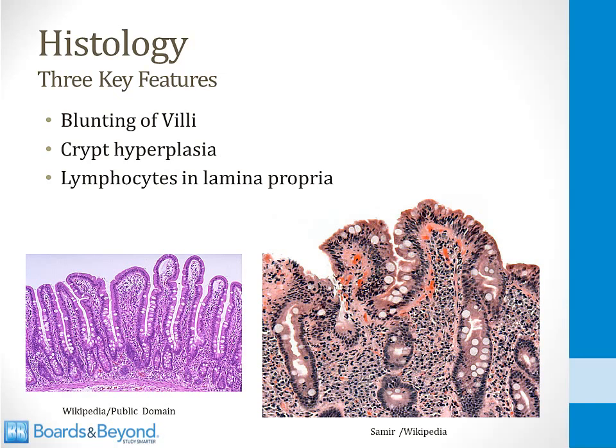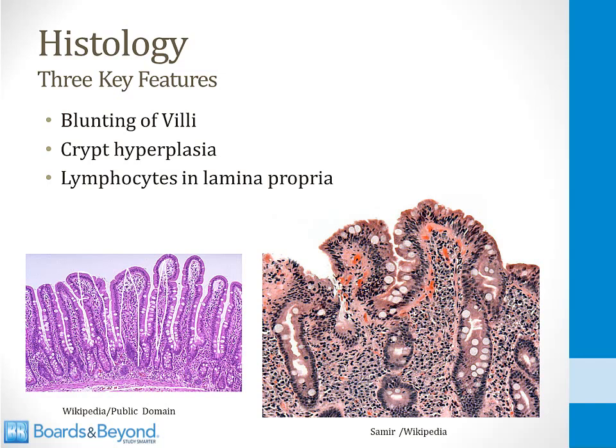Celiac sprue targets the small intestine. The duodenum is the most commonly involved portion of the intestines, and it's high yield to know the classic histology changes that you will see on biopsies of patients with celiac sprue. So the first classic change is blunting of the villi. If you look at the bottom left side of the screen here, this is a normal mucosal layer from the small intestine. You can see that these villi stick way out into the lumen of the small intestine. They are very long, and this is the normal appearance of villi in the small intestine.